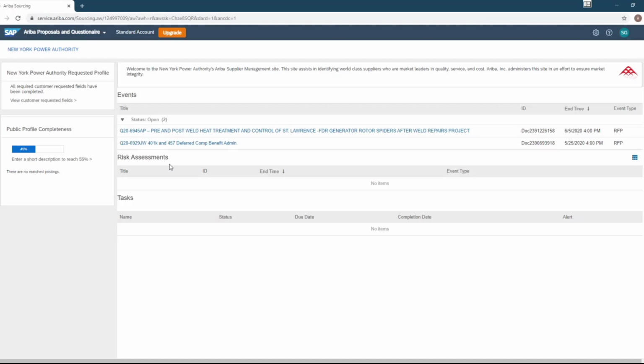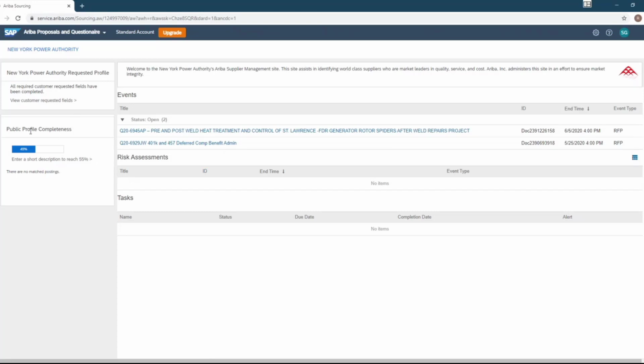Here you have some risk assessments. Very similar. If one of your customers sent you anything from the risk module or risk assessment, it will be here with the same kind of thing, a unique identifier, the end time and the type, as well as task. If there's any task that you may have to complete with your customer, you'll see as well.